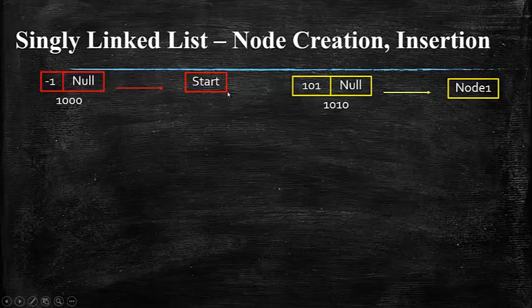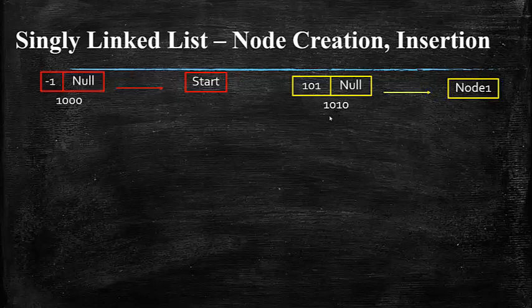Here I have created my first node, which I have represented as node 1 for your notification. My node 1 contains the data 101 and a pointer to the next node. Since we are not going to create the next node as of now, I am giving the address as null here, which means this node is not going to point to the next node. Remember, 1010 is the physical memory location of node 1, which has been assigned dynamically. It is not a static one.